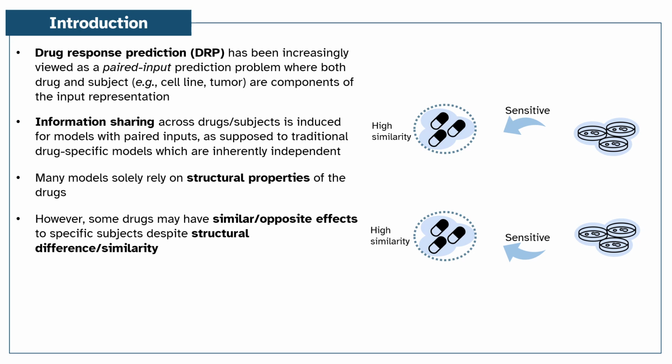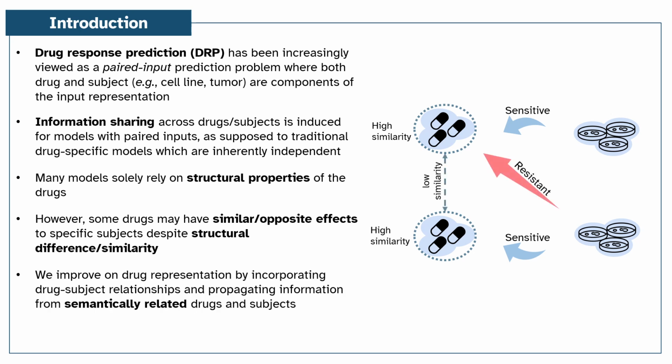On the other hand, if the top left drug group has an opposite effect to the bottom right cell lines, drugs from different groups should have low embedding similarities. How do we do that? We use information propagation using graph neural networks.